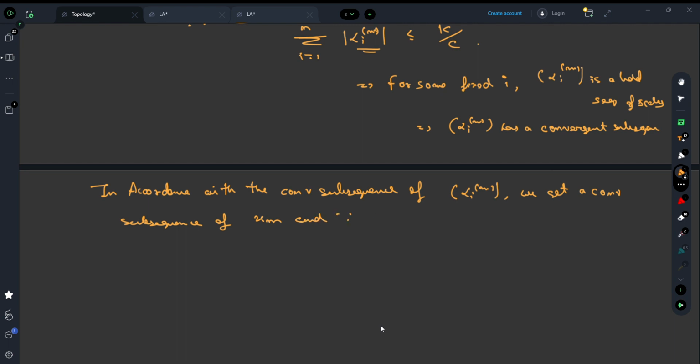And since A is closed, the convergence happens in A. So we started with the sequence x_n, and we showed that there exists a convergent subsequence of x_n which is convergent inside A. So A is compact by the sequential criterion. Right? So this implies A is compact.